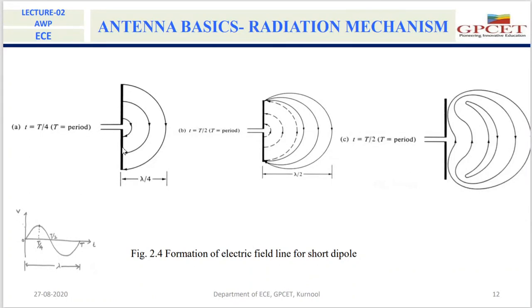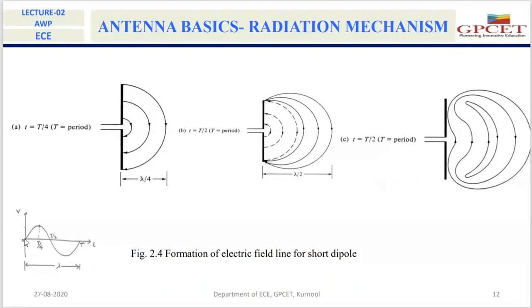These thick lines are the electric field lines created because of the voltage from 0 to T by 4.